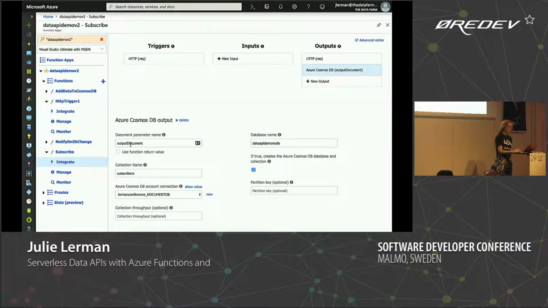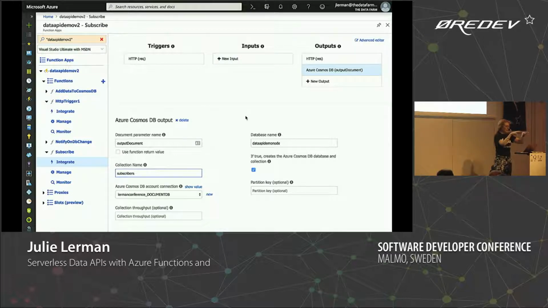This is the name of the output document I'm going to create. So in my code, I'm going to have a variable named output document, so the output binding knows to look for that. And here's my whole configuration, right? I'm saying which Cosmos DB account am I using, what's the name of the database, and what's the name of the collection within the database. So it's all from configuration.